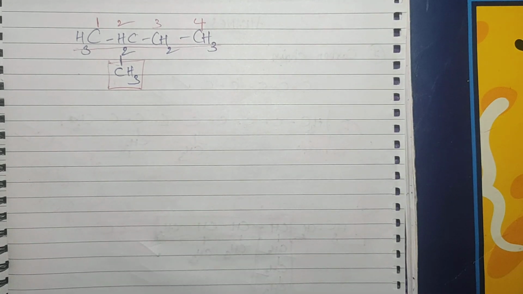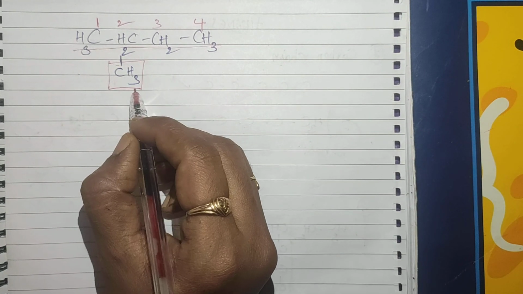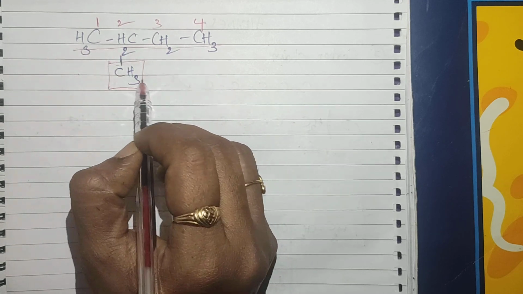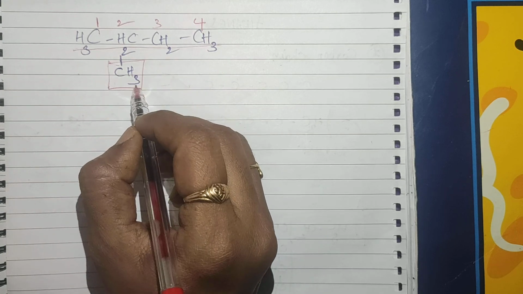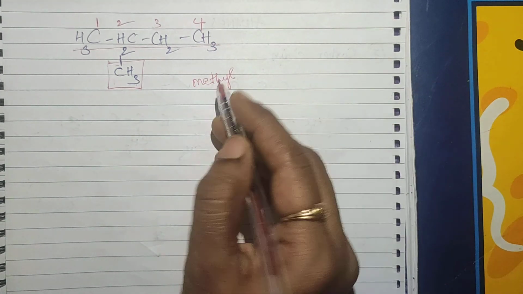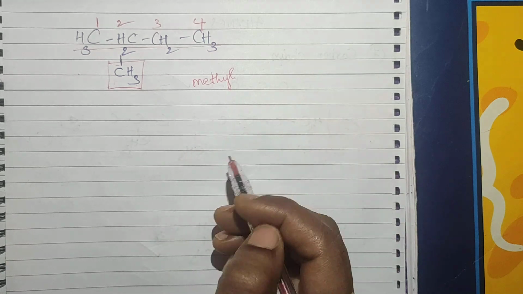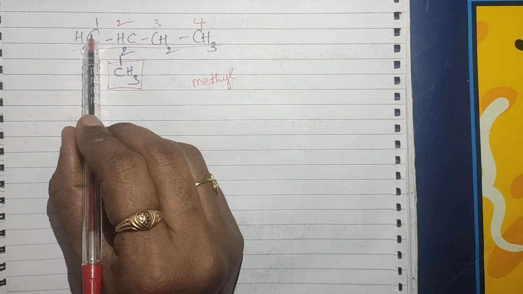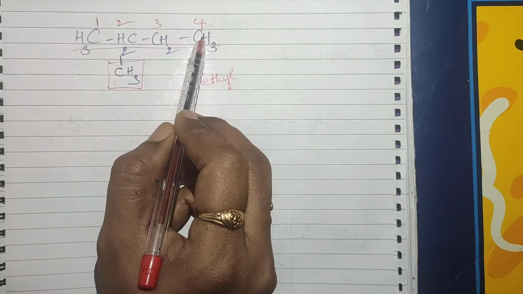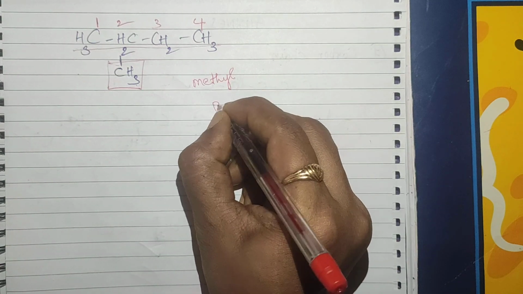Now we'll give the name for that. First we have to identify whether any substituents are there, right? What is this? Methyl group. This one I also explained in the previous session. Okay, see here, next carbons. How many carbons are there? 1 2 3 4. 4 means but.